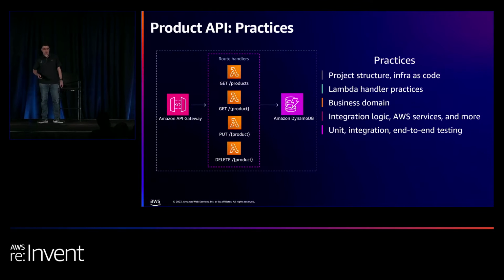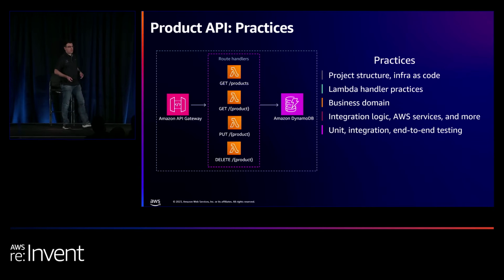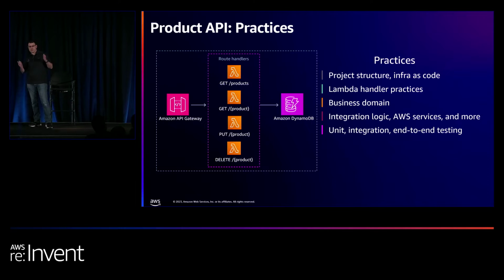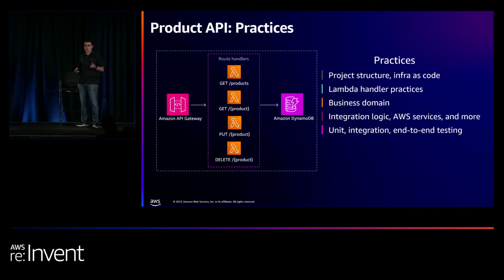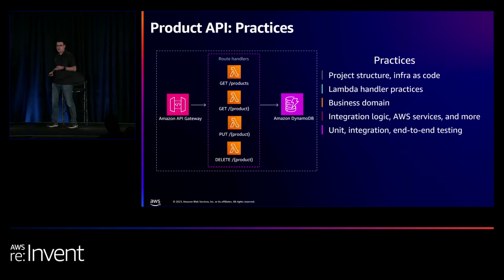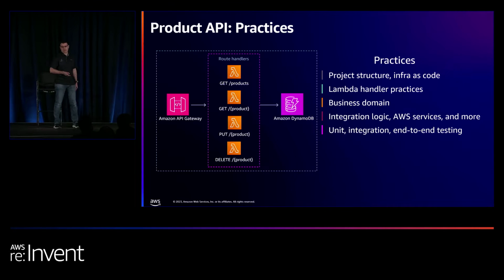Right. So we're going to focus on the products API, the synchronous part of the service, the API gateway, the Lambda functions, and the DynamoDB table. We're going to dissect it into several practices. The project practice, we're going to talk about project structure, infra as code, the Lambda handler, how do we write the Lambda handler, how do we write the business domain code, how do we write the integration code, the code that interacts with AWS resources, and how do we test it all, the unit test, the integration tests, and end-to-end tests.